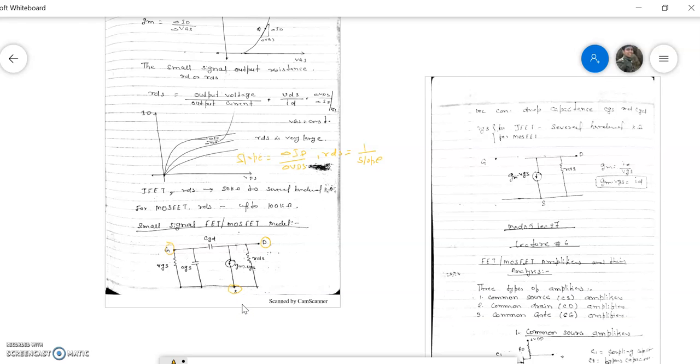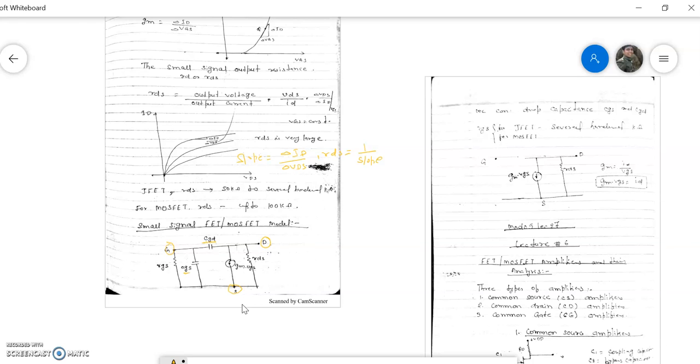To draw the equivalent circuit, we have to draw the equivalent capacitance between different junctions, and we also have to draw the equivalent resistance between different junctions. So CGD is the capacitance between gate terminal and drain terminal.